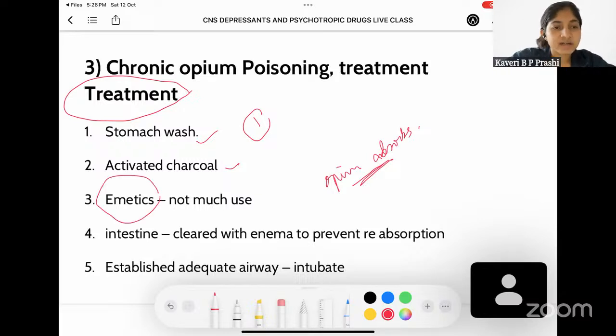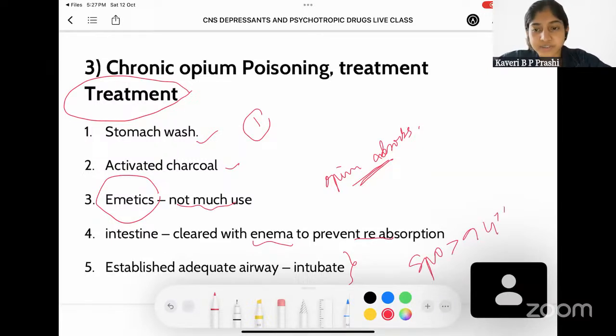Emetics were tried earlier, but they are not of much use because there is always a risk of aspiration, therefore avoided. Intestines are cleared with enema to prevent further reabsorption. Also, you have to establish an adequate airway and you have to intubate the person if you cannot keep up the SpO2 above 94%.